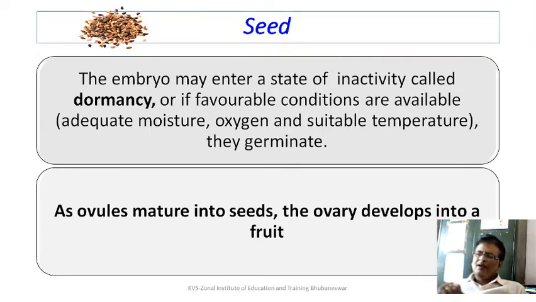This is where I would like to discuss a little bit beyond the topic that has been given in your book. I am going to introduce another term. I call it quiescence. How is it different from dormancy? Dormancy is a condition in which you give all the favorable conditions, like you do some experiment, you take a tray, fill it with water, it has its nutrient, place the seed. And if the seed still fails to grow, it is in a state of dormancy.